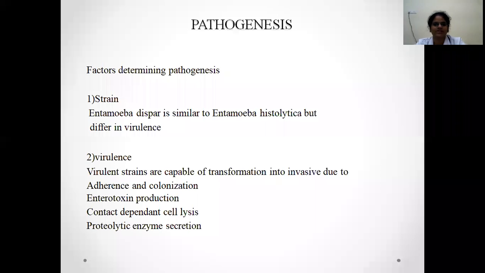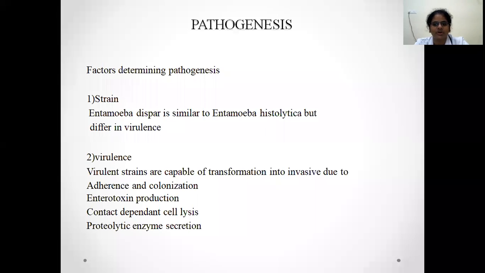Next, coming to the pathogenesis. What are the factors which determine the pathogenesis? The first being the strain. Entamoeba histolytica and Entamoeba dispar are morphologically identical, and their cysts are morphologically identical. But what is the difference? Entamoeba histolytica is more virulent compared to dispar. Dispar usually causes self-limiting disease. Next, what determines the virulence of the strain?